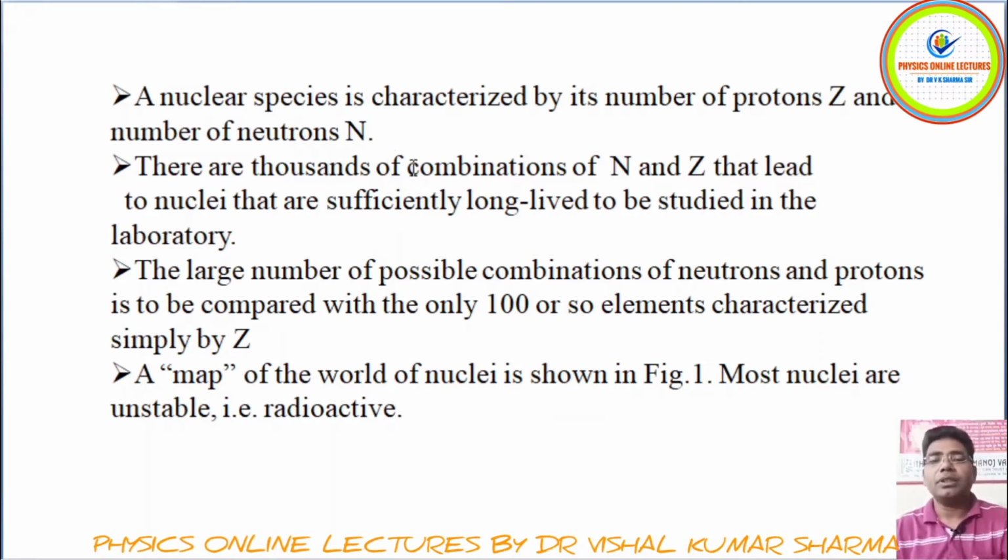Now there are thousands of combinations of these neutrons and protons that are sufficiently long-lived to be studied in the laboratory. This large number of possible combinations of protons and neutrons is to be compared with only 100 or so elements characterized simply by this Z, the number of protons.